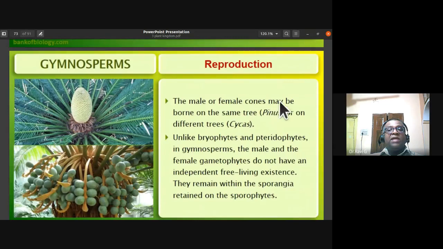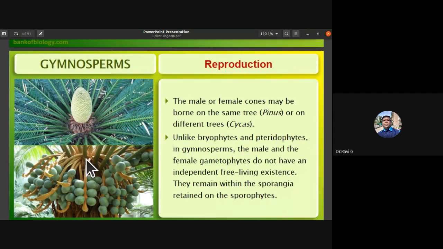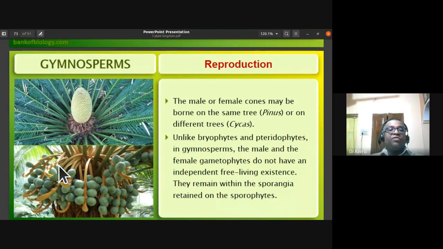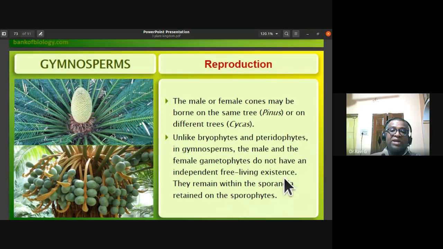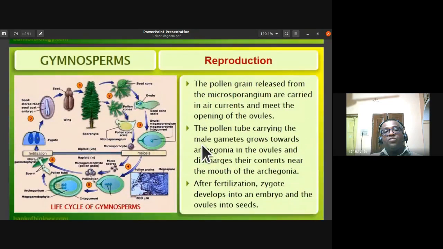So the male or female cones may be borne on the same trees as in case of pinus. We call it as monoecious. In cycas, male trees separate, female trees separate. We call it as dioecious. So unlike bryophytes and pteridophytes, in gymnosperms the male and female gametophytes do not have an independent free living existence. They are completely dependent on the sporophyte, and they remain within the sporangia, and they are retained on the sporophytes.